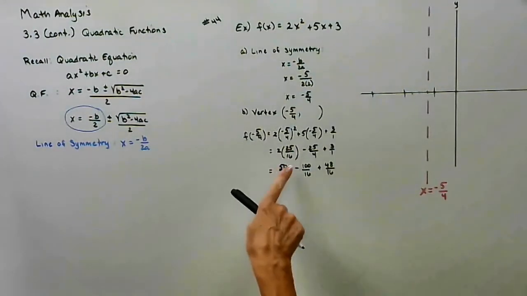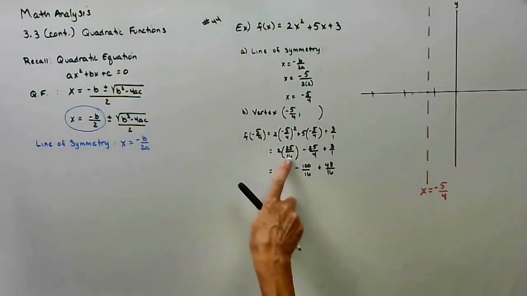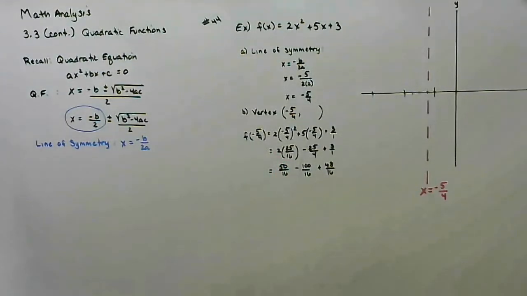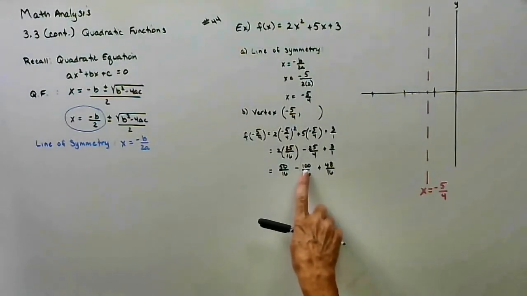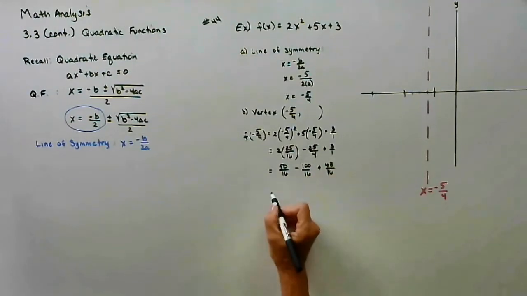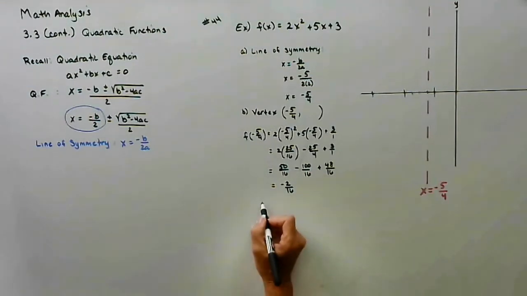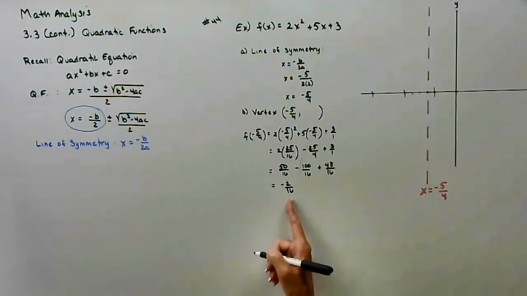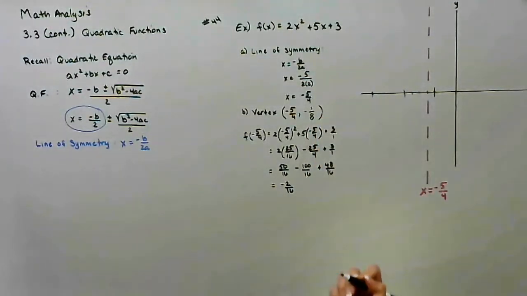Oh, I guess I could have reduced it. Bummer. I guess I'll reduce at the end at this point. I apologize, I did not do that on purpose. I could have reduced the 2 and the 16 to have a common denominator of 8. 50 minus 100 is -50. -50 plus 48, -2. So it looks like our y value, when I reduce, is -1/8. Difficult or tedious? A little tedious.